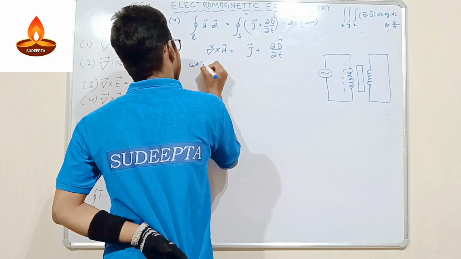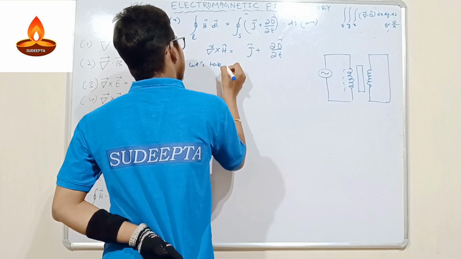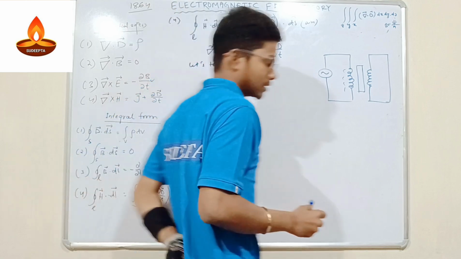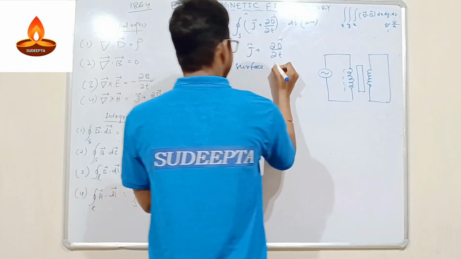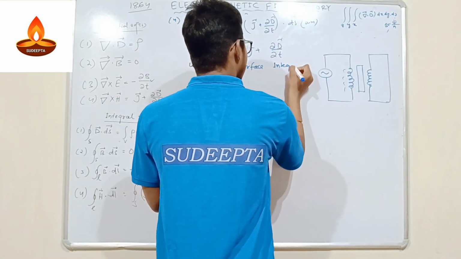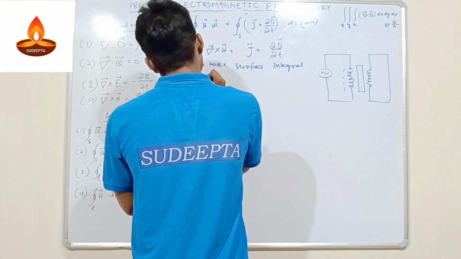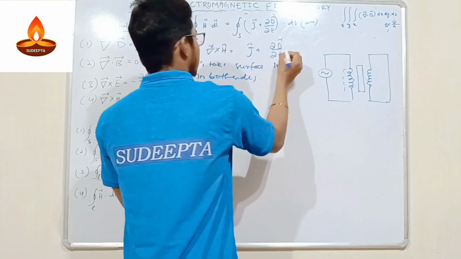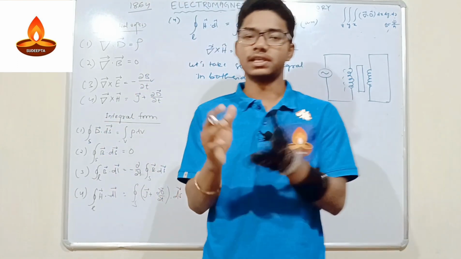Let's take the surface integral in both sides. That means in this equation we use the surface integral on both sides.